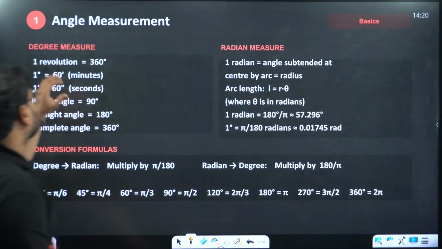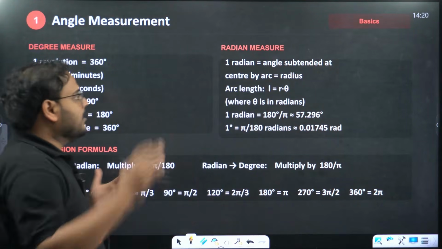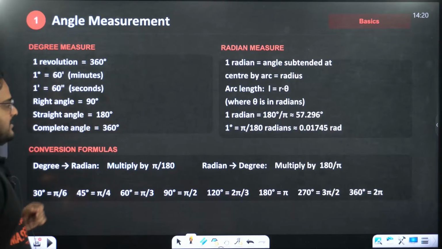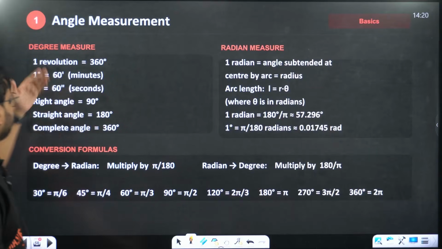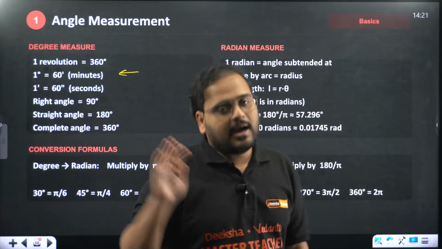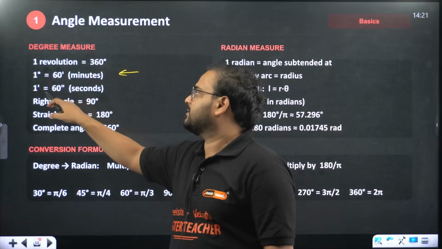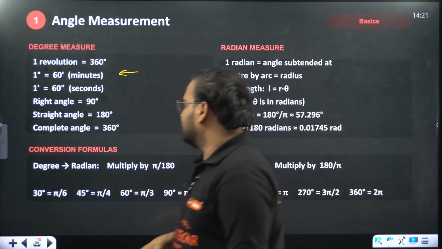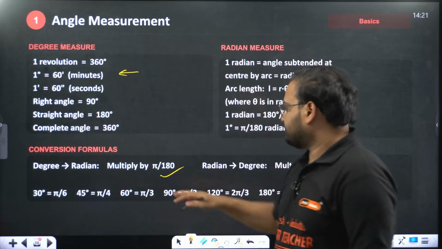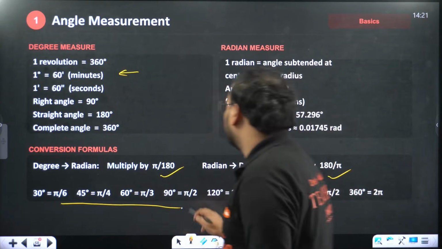So let's look at some of the basics of the different identities in trigonometric functions, starting from angle measurement, right? Questions like this, the conversion questions, are also there. I've taken those as well, I'll show you. For conversion, 1 degree is 60 minutes, 1 minute is 60 seconds. The conversion formula, when you're going from degree to radian, is pi into 180, and the opposite is 180 into pi. We'll use all of that. Some of the standard results are also here, please check.